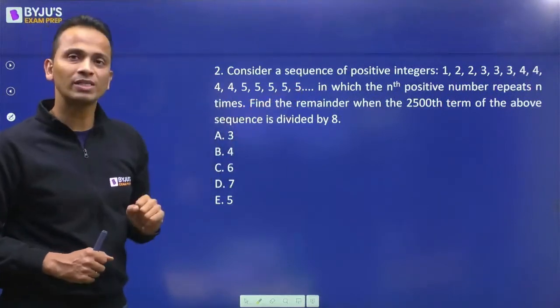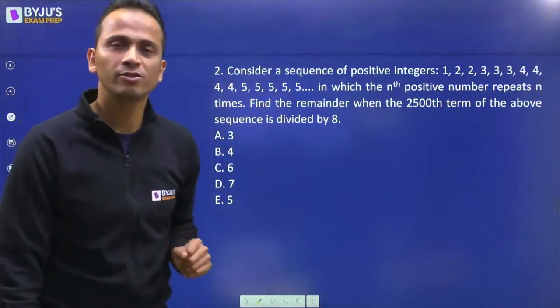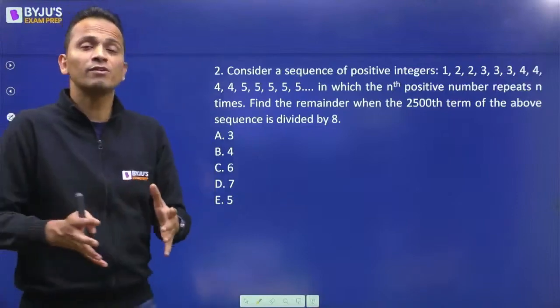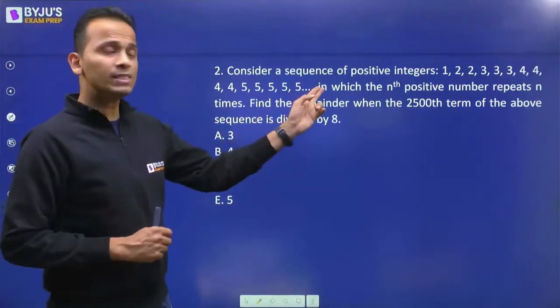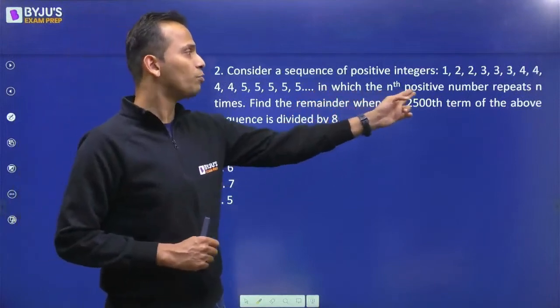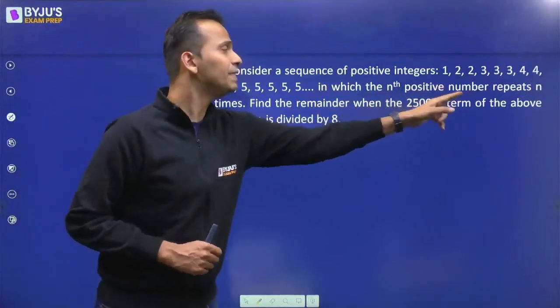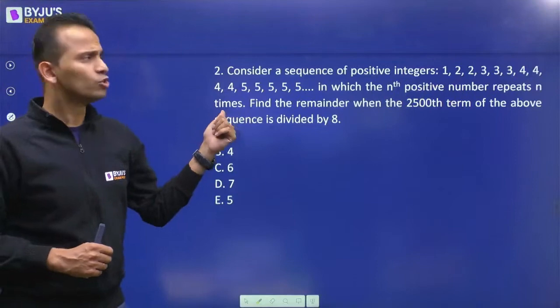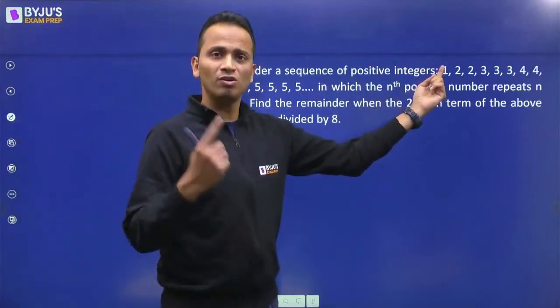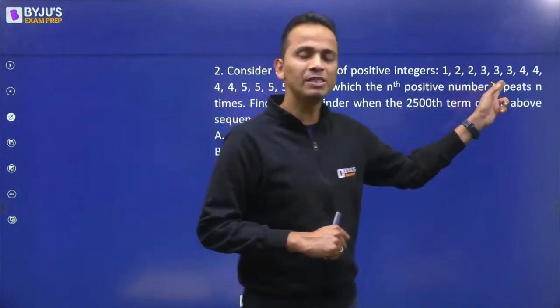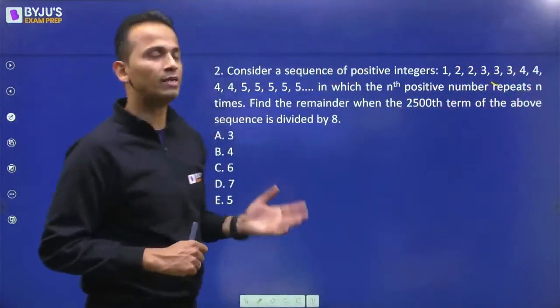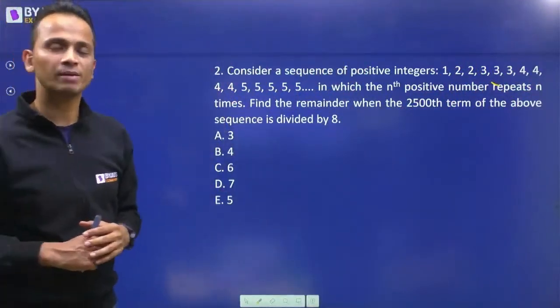So 1 is written once, 2 is written twice, 3 is written 3 times, 4 is written 4 times, and so on, right? So in this sequence, the nth positive number repeats n number of times. So the first number repeats 1 time, second number 2 repeats 2 times, 3 repeats 3 times, 4 repeats 4 times, and so on. This sequence keeps on going.